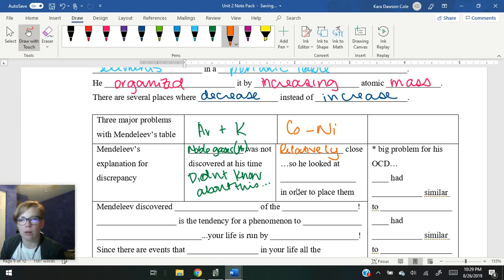And you also have to think this was years prior, and we didn't have the mass spec and that type of thing that we have now. So we didn't have the equipment or instrumentation to accurately measure the masses of the elements.